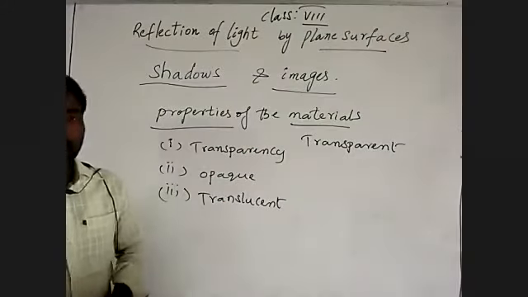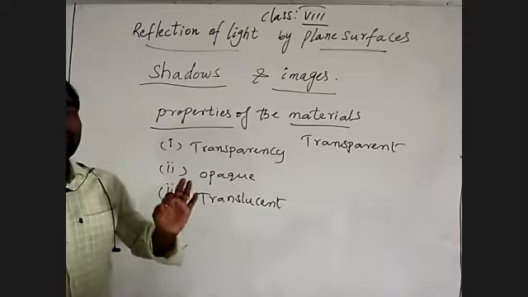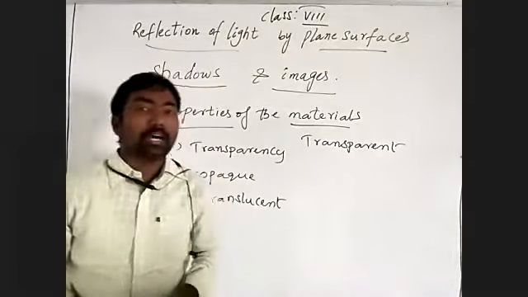Examples: glass. The best example of a transparent material is our atmosphere.